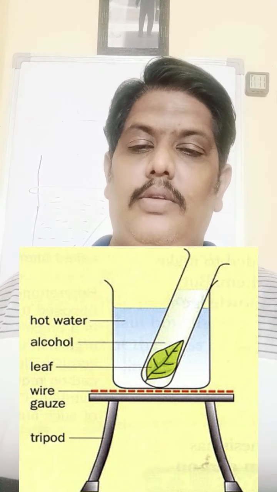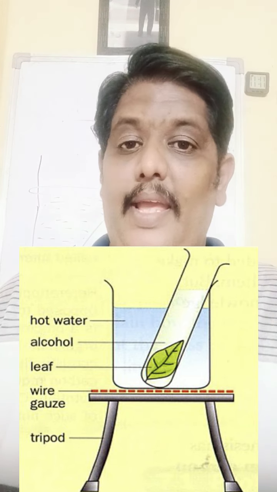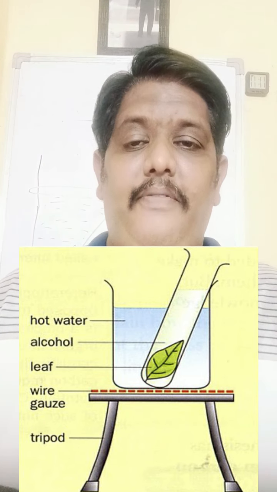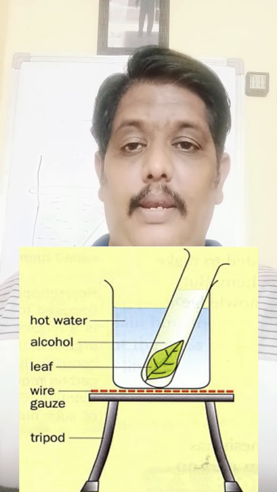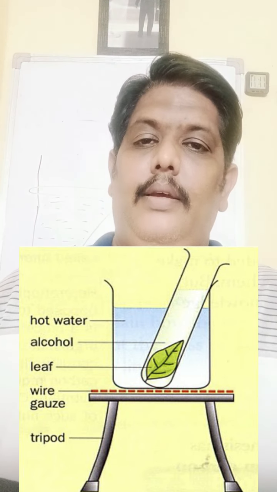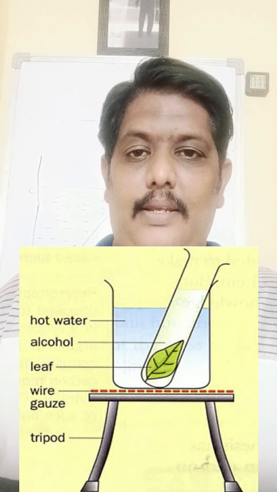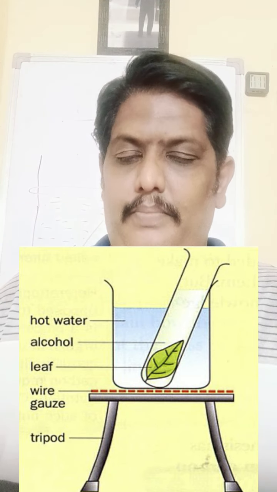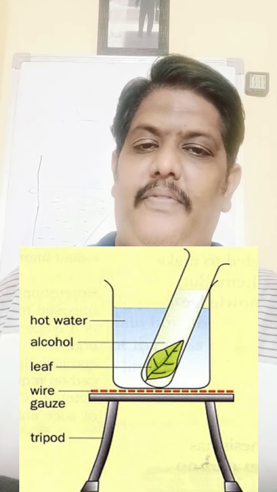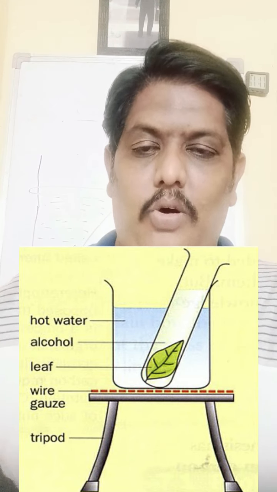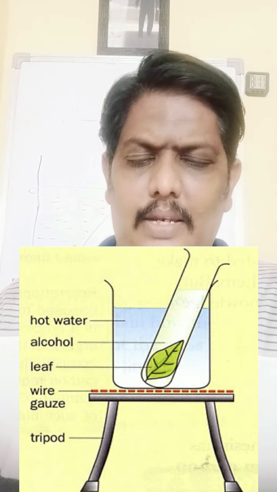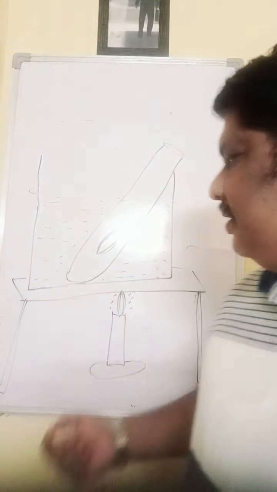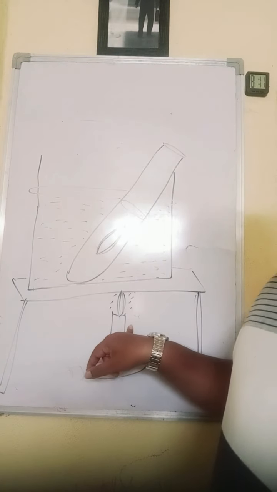We'll make sure that the leaf is well exposed to the sunlight. The leaf is very good green in color, and it has received a very good amount of sunlight. Then we will detach the leaf from the plant, and put that leaf in the methylated spirit in the test tube, and then slowly we will light the fire. You can see here I have drawn a candle-like thing.